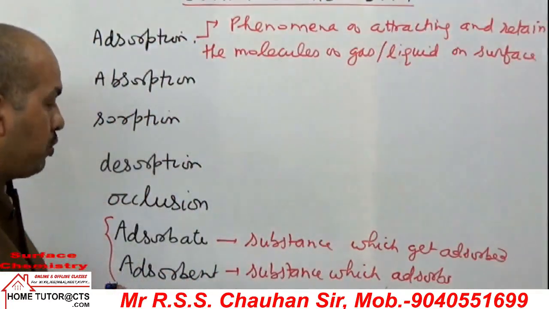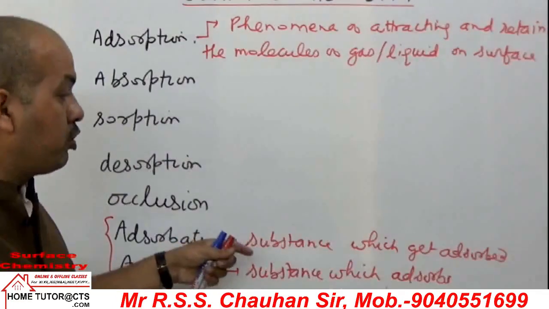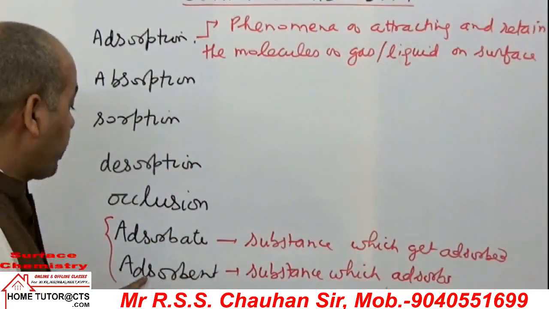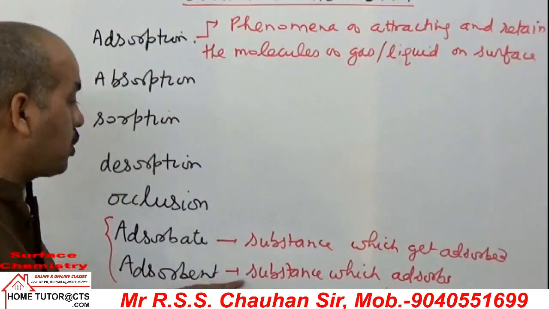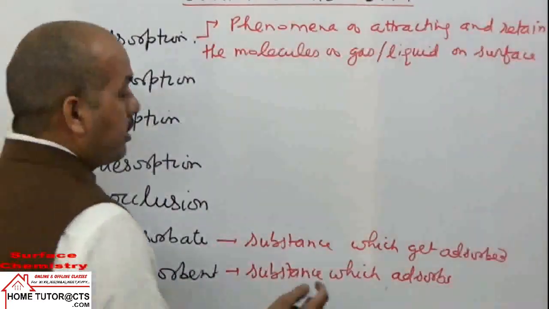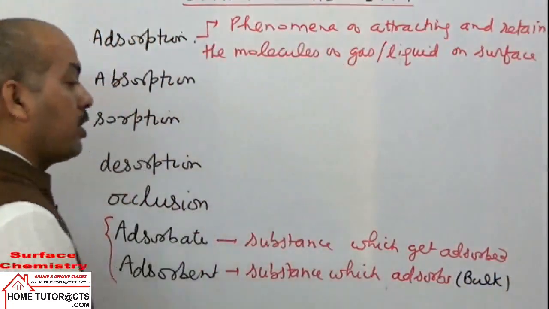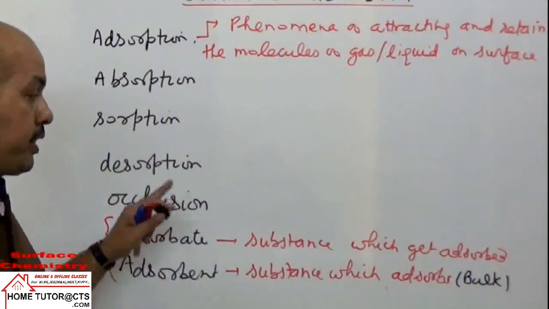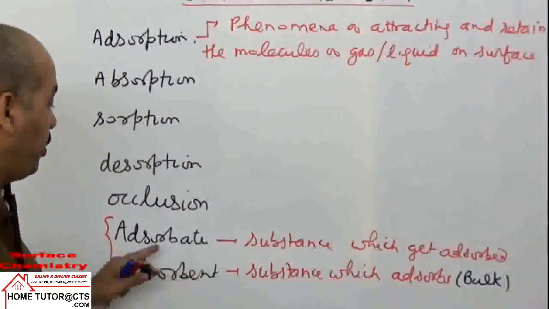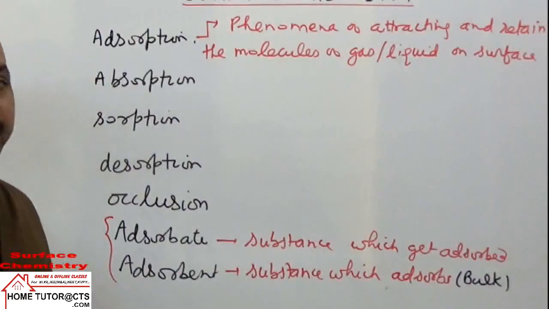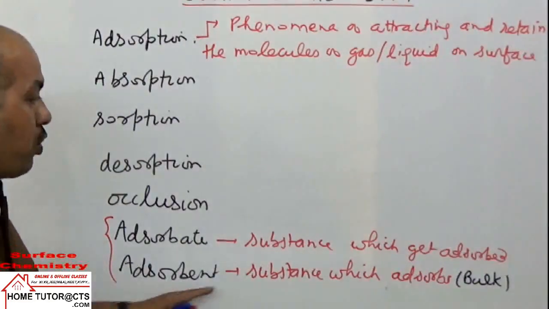Means you have two phases here. The substance which is adsorbed is called the adsorbate, and the other substance which is adsorbing is called the adsorbent. It is in bulk, more amount is adsorbent, and the other substance in lesser amount is called the adsorbate.